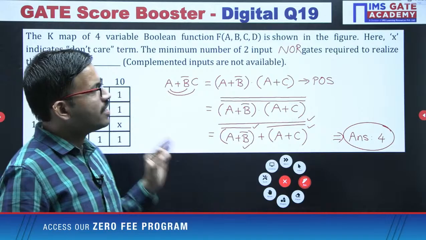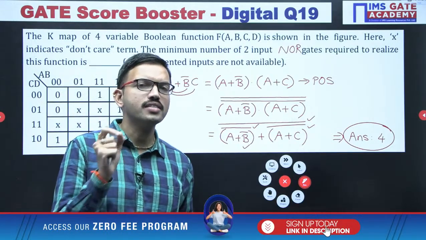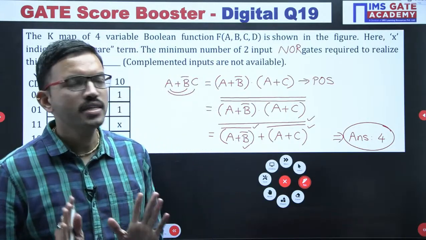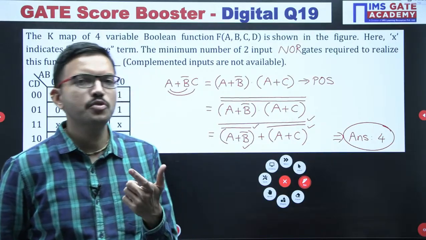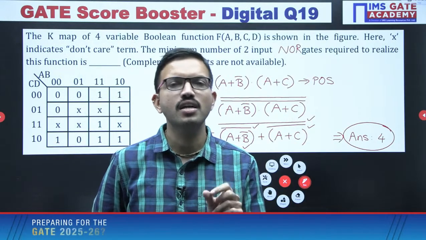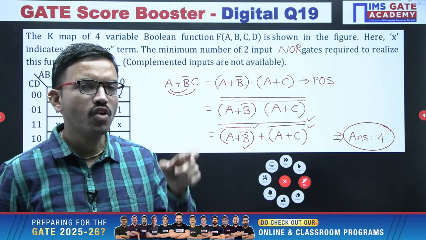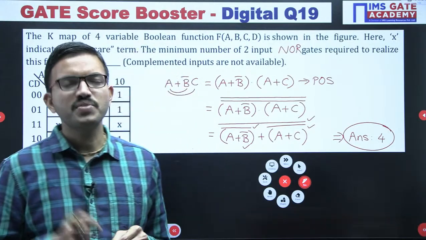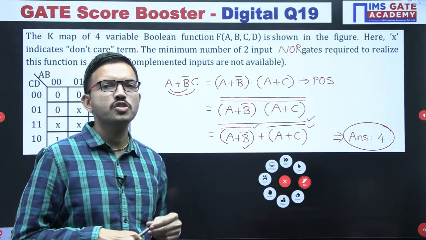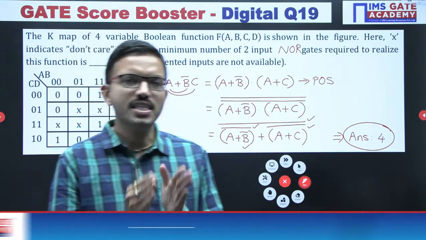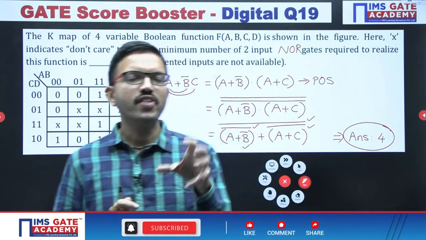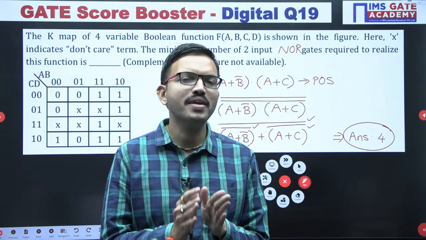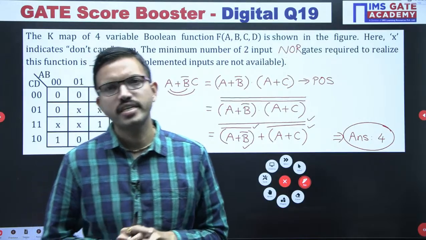So in this way, while you are answering these kinds of questions, the context of the question is very important. According to the context, the answer may vary. Even though you are good at solving the question, in hurry mode in the GATE exam, if you are not carefully observing what information they have given or according to what context they are asking, if you are not focusing on the main keywords, damn sure you may get the wrong answer. That is the reason, with the help of this GATE score booster session, you are getting to know, in each and every concept of digital circuits, where the majority of students may make silly mistakes. At least you are getting the alert so that you can avoid these silly mistakes in your actual GATE exam. Okay, right.